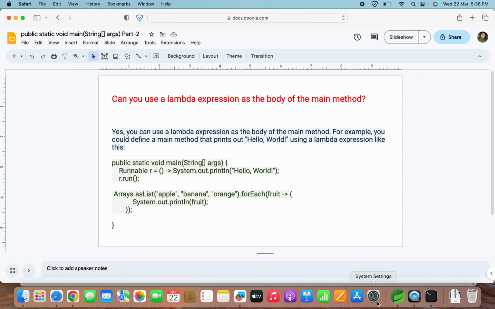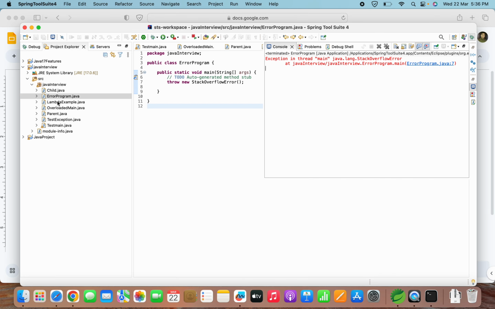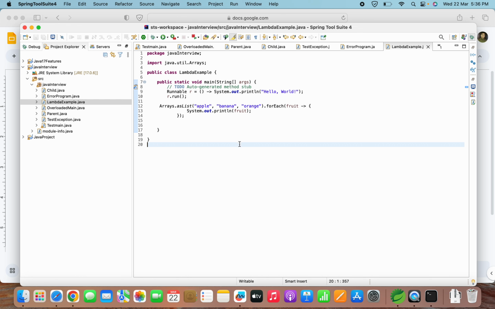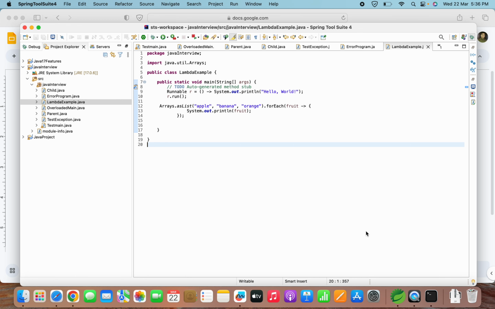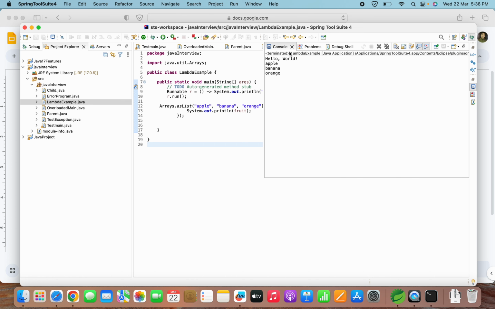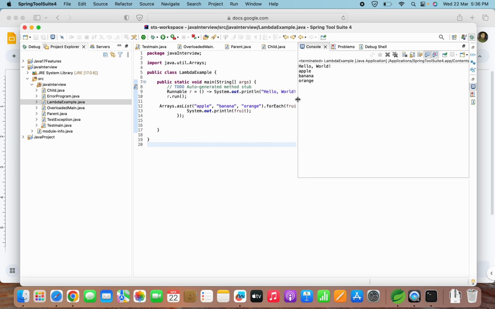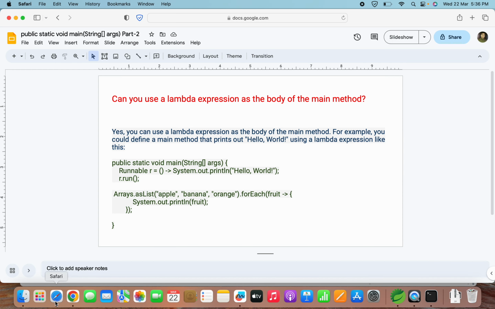Even for this example I have written a program, the lambda example. So let's try running this. Here we can see the first output is hello world, which is the output from the Runnable interface, and the second output is all the fruit names, that is apple, banana and orange. I hope even this point is clear.